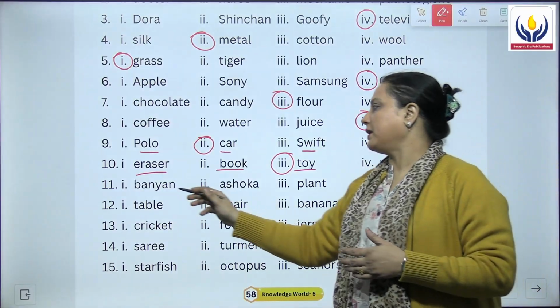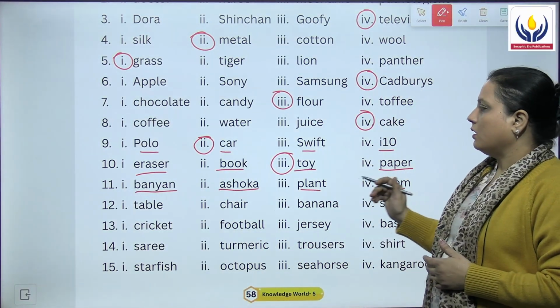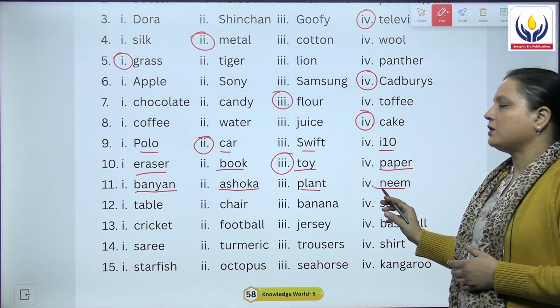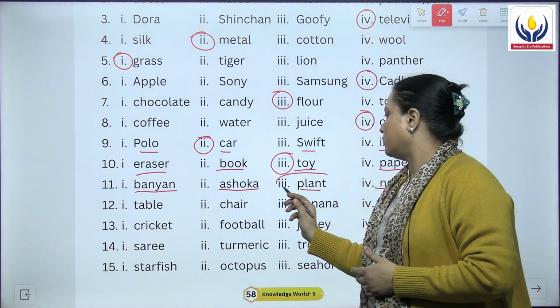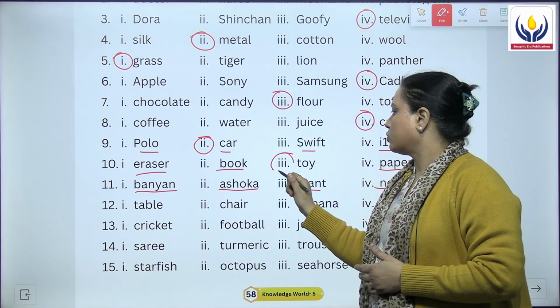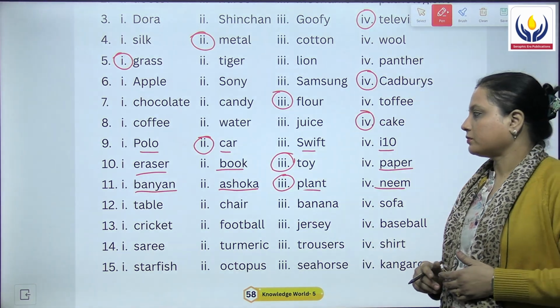11th is banyan, ashoka, plant and neem. Banyan, ashoka and neem are the names of the plants, whereas plant is nothing specific. So, we will circle it out. So, this one is again the odd one out.